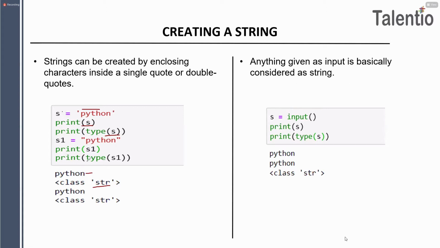So here next we will see, guys, this time I kept my Python in double quote. Anything, guys, you can keep in double quote or single quote, both will be acting as a string only, right? So here when I wanted to print my S1, you can see you got the value which is Python. And when I printed the type of my S1, what I got? Class str. This is what your string is.